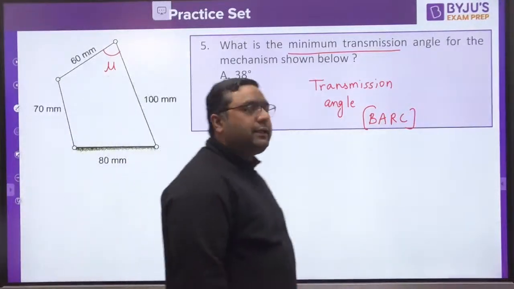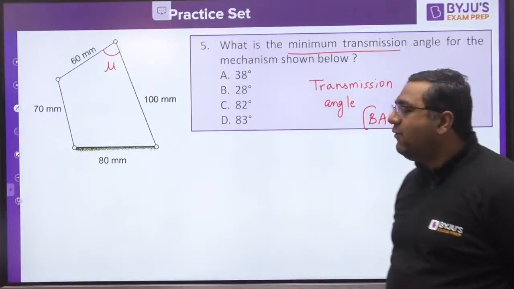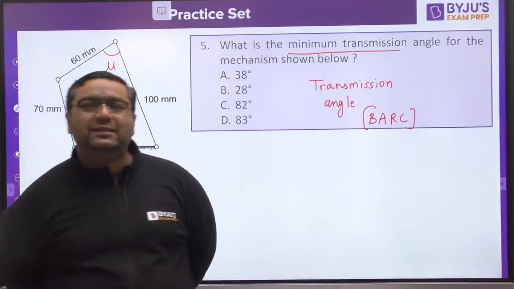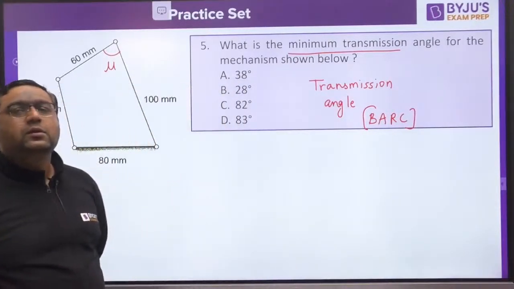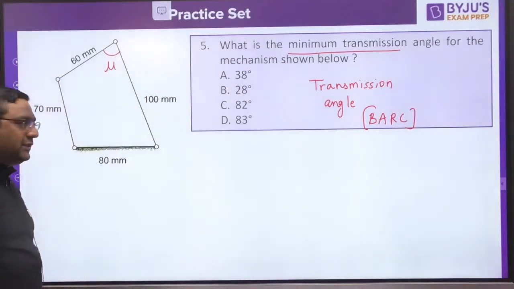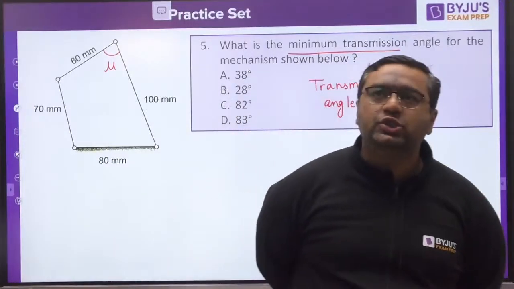38°, 28°, 82° or 83°? Okay, very good. Rohan has given the answer as A. I am waiting for the answer from others. Sarvan, Jeevan, Factorial 0, Ayush, Shivani.